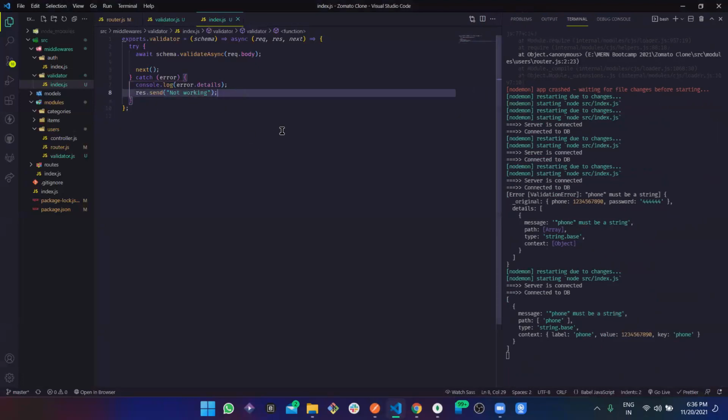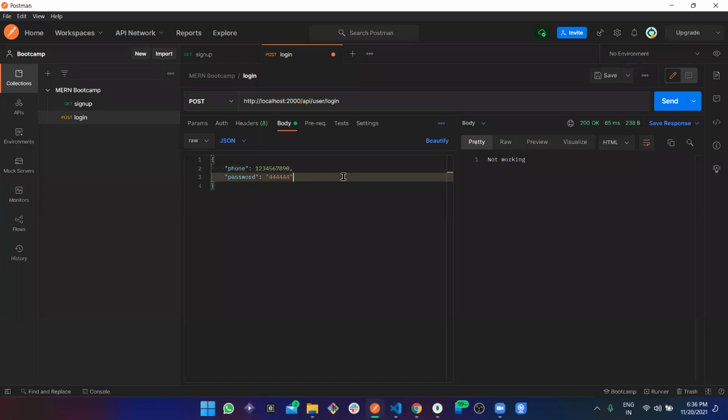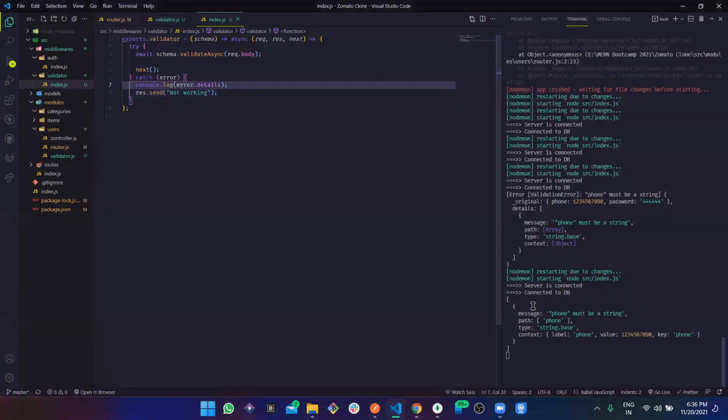So now we have this detail, and with this detail we are going to share the first message. How we can do that is the first item in the array, and that is an object, and what we need is just the message, right? So dot message.